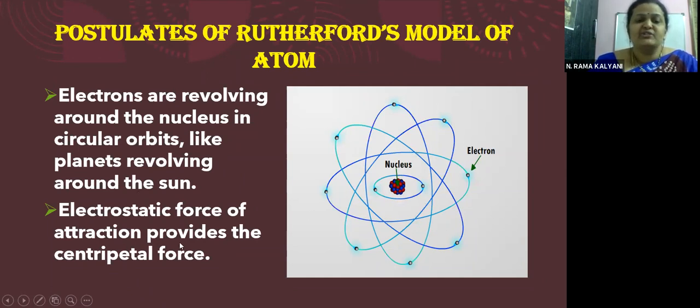Electrostatic force of attraction provides the centripetal force. So how is it possible for the electrons to be moving around the nucleus? It is the electrostatic force because of which the electrons are getting the centripetal force. Exactly like how the moon is revolving around Earth. It is the gravitational force of Earth which is giving centripetal force to the moon to revolve around the Earth. Right, children? Same thing here.